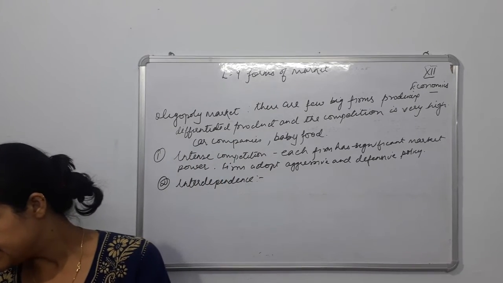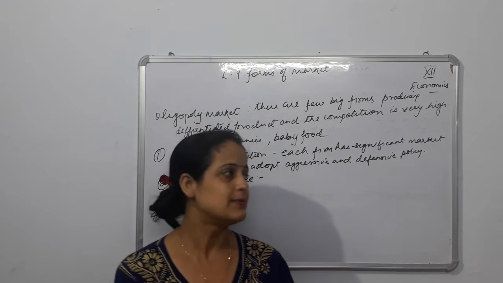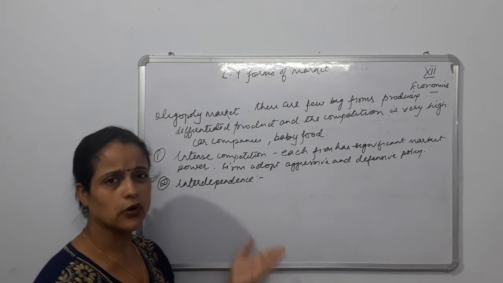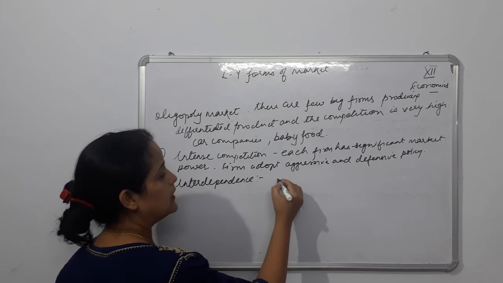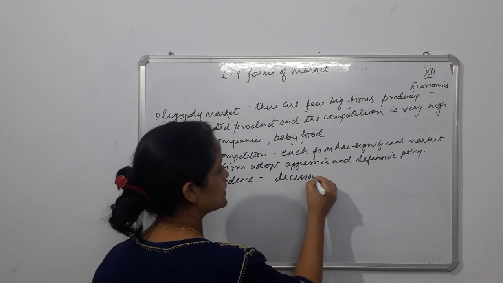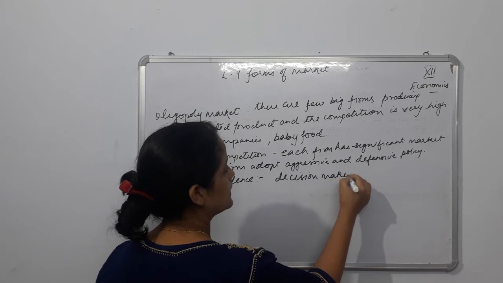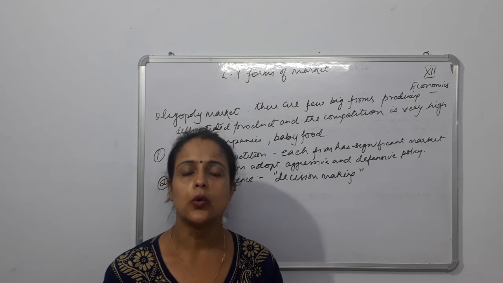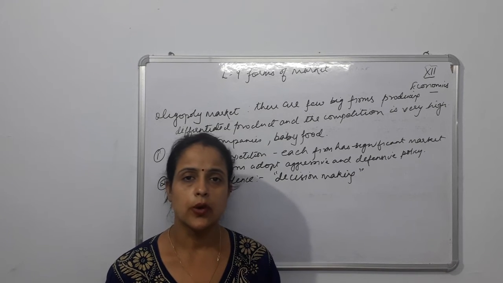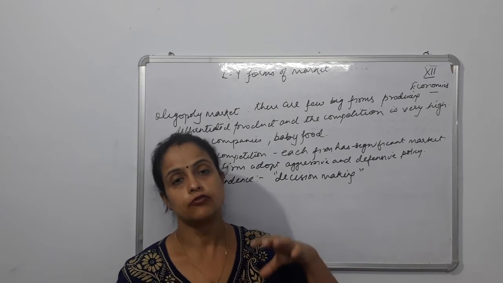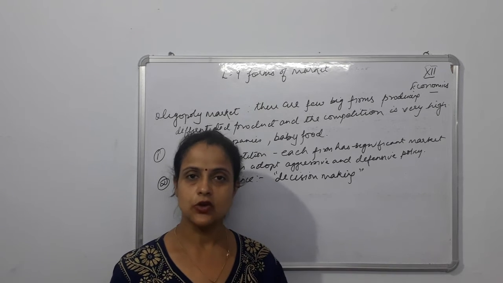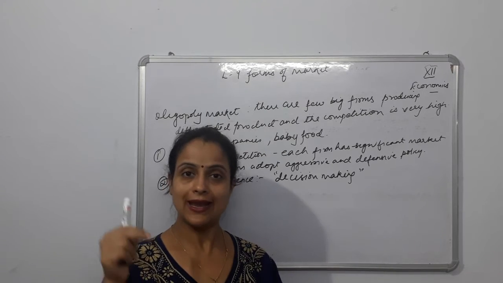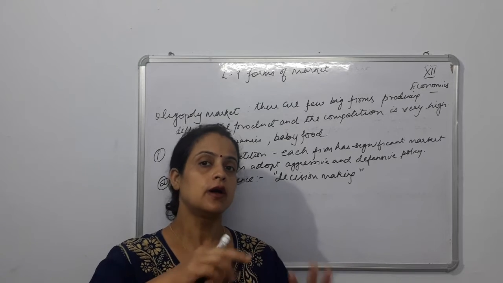So interdependence. When we are talking about interdependence, first of all just understand what dependence they are talking about. They are talking about decision making. Here the firms, or the producers, are going to depend upon the decision of one firm. That means the decision of one firm is highly going to affect the other firm, and the other firm is going to make its decision according to the decision of the first firm.